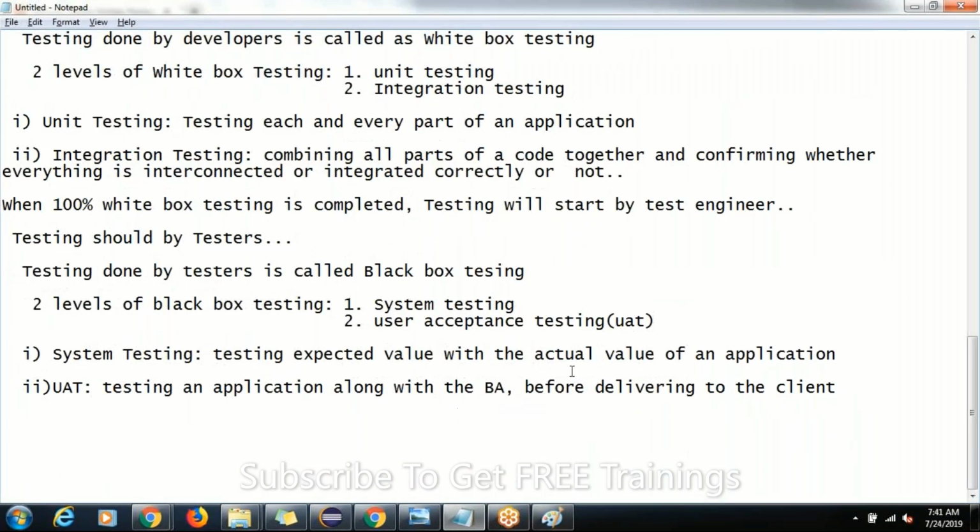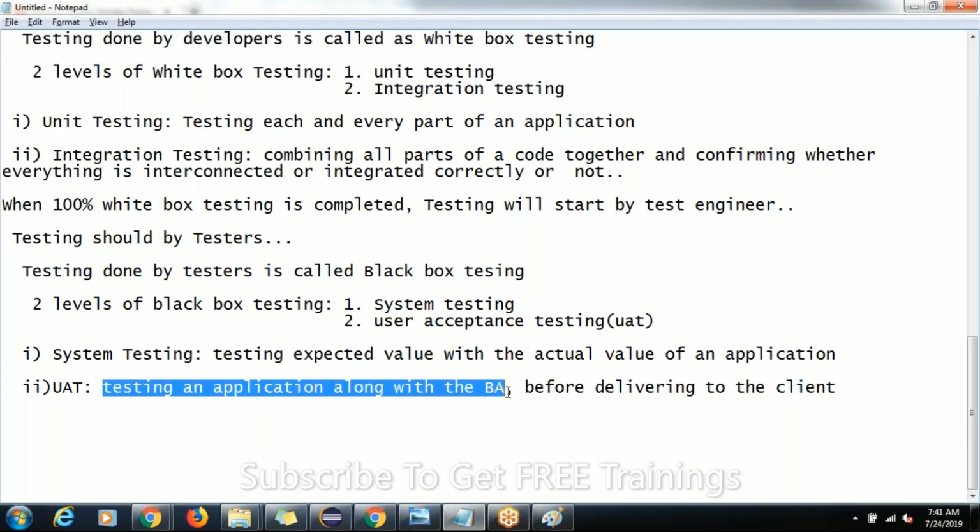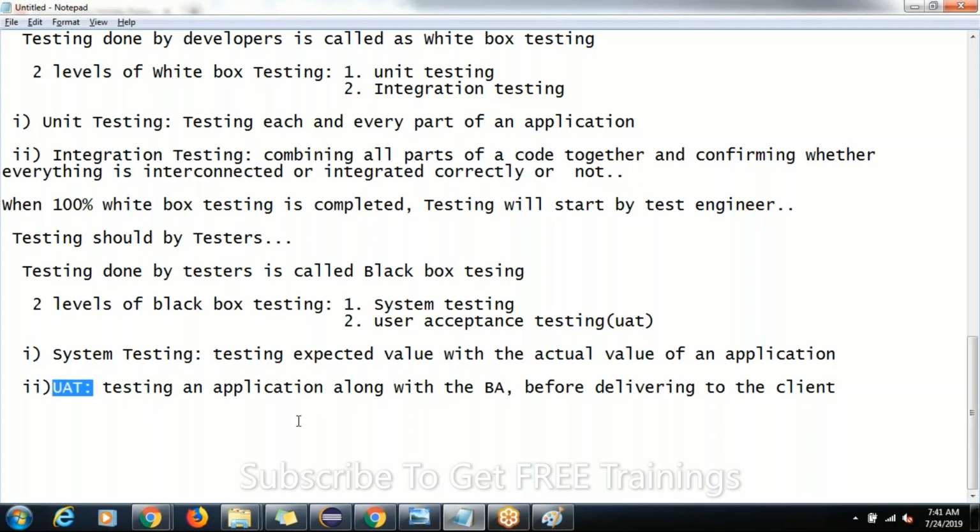That's why, once we feel the application is ready to deliver to the client, we test it once again together with the business analyst. That part of testing is called user acceptance testing. That means the business analyst should accept our application.